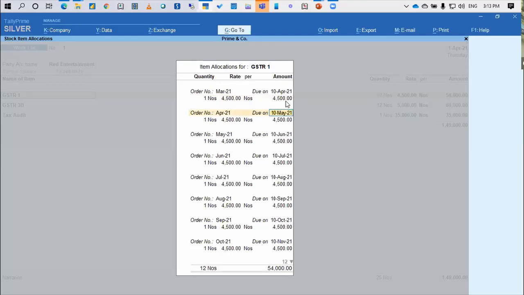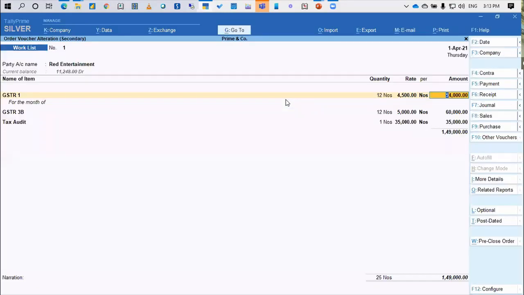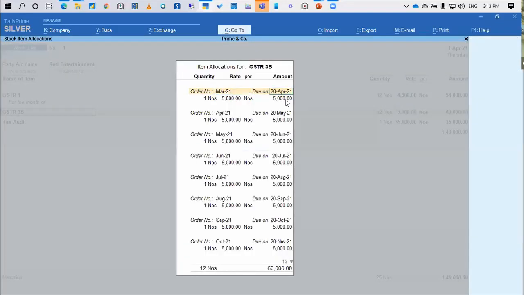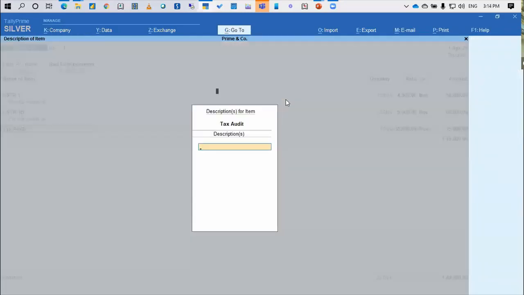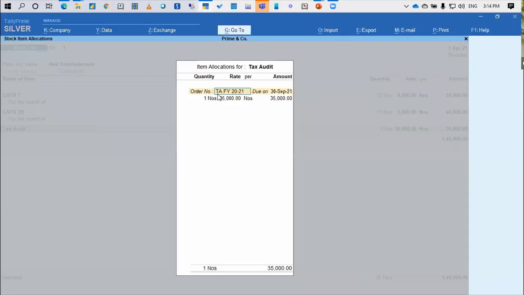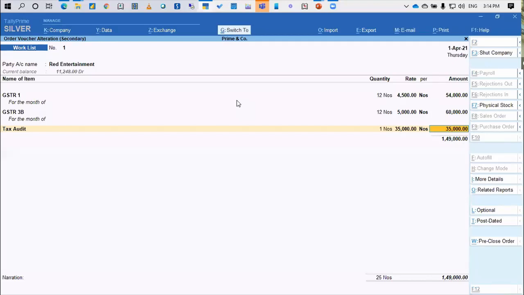Don't worry, you don't have to do this for all the clients. You have to do this only once. I will show you how you can replicate this without doing it manually every time. You can also copy paste this. I will show you this. So for GSTR 1, I have done this. For GSTR 3B also, I have done the same thing. And for the tax audit also, I have done the same thing. Tax audit I am going to do only once. So I put the order number as TA FY 2021, which is due on 30th September or 31st October, whatever is the date, and the rate. All right. This is what the work is there.